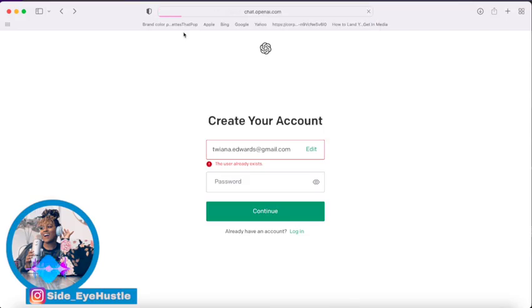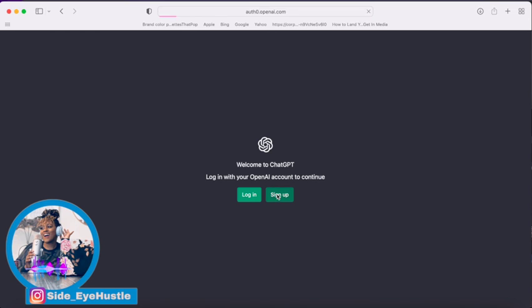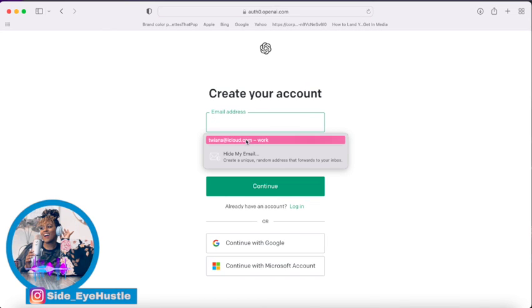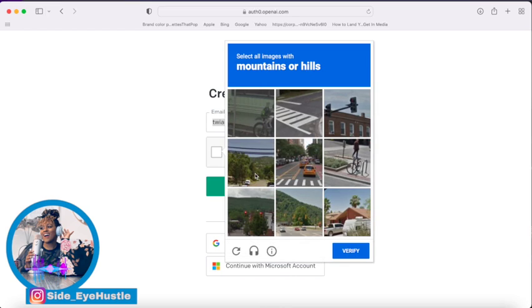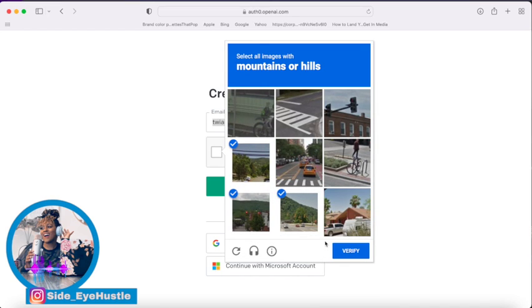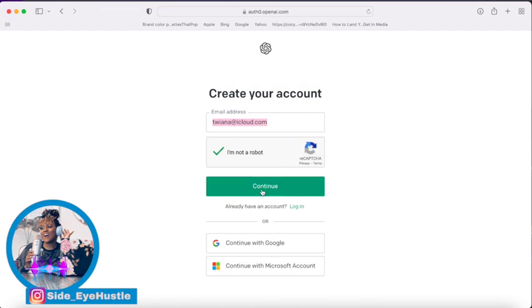Now we're gonna go ahead and head over to my computer and I'm gonna show you guys ChatGPT and how to set up that account. I put the link for ChatGPT in the description, so go ahead and click on that. Once you're there, you're gonna go ahead and select create an account or sign up. Just verify that you're not a robot by answering those questions.